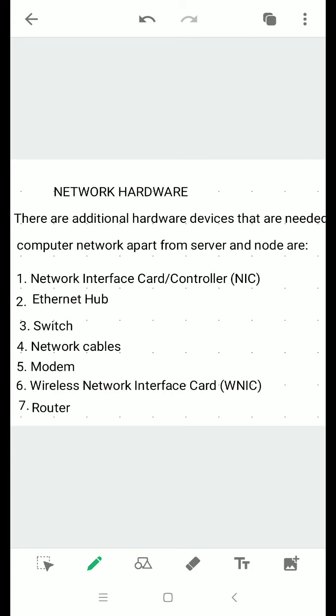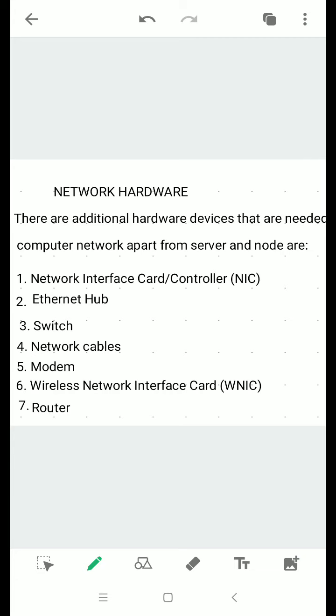It means it sends information only to the node which needs that information. When you are connected to an Ethernet hub, if you are sharing a file or any other thing, it shares to all the devices. Whereas when you are connected to the switch, as it is an advanced hub, whichever system is requesting for sharing a file, only that particular information is sent to the node which needs the information only. That is switch.